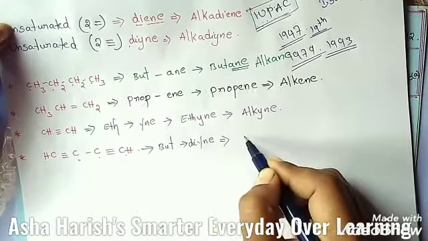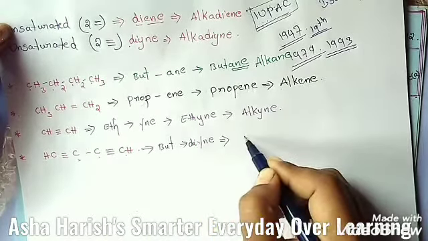Butadiyne, alkadiyne is the general name. An extra a has been added to the word root since the primary suffix, that is diyne, begins with a consonant, that is D here, as in the case of the last two examples. This is about the primary suffix, the saturated and unsaturated compounds, double bond, single bond, and these are all the examples for only primary suffix. Okay, primary suffix. And let's go for secondary suffix.